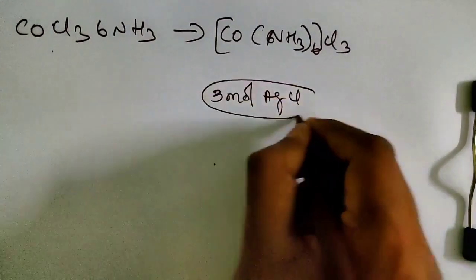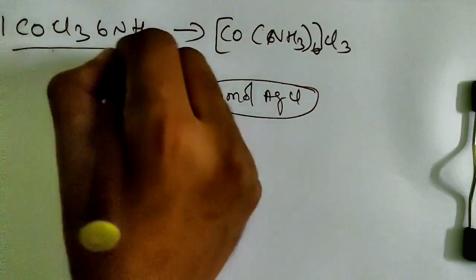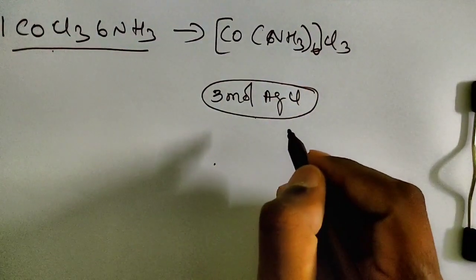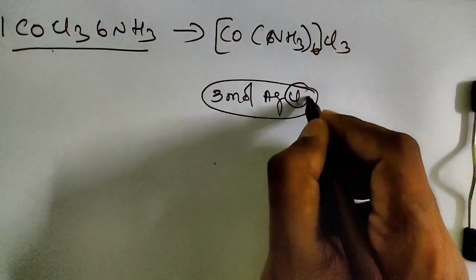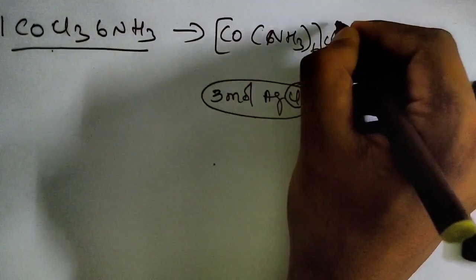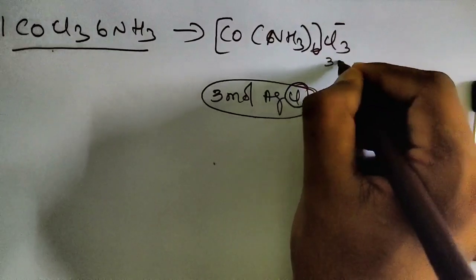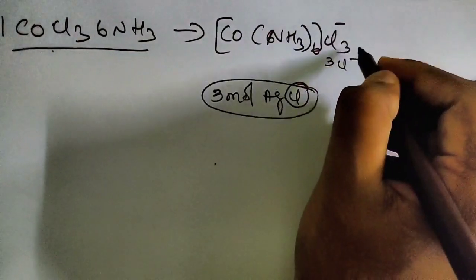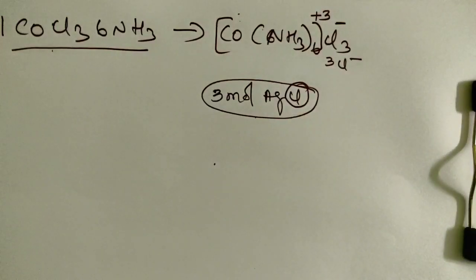So by this he understood that 1 mole of this compound produces 3 moles of silver chloride, meaning there are 3 moles of chlorine present as ions, so a minus charge will come. Otherwise you can write 3Cl minus. If 3Cl minus is there, then what is the valency of this cobalt? That is plus 3. Clear? I am talking about the primary valency. Secondary valency I will explain later.